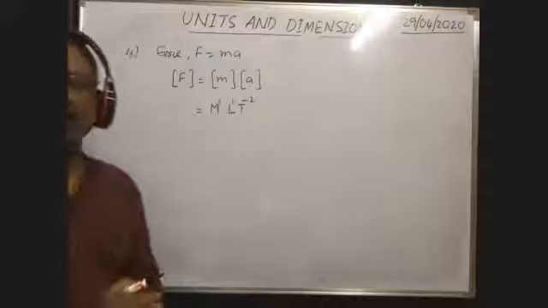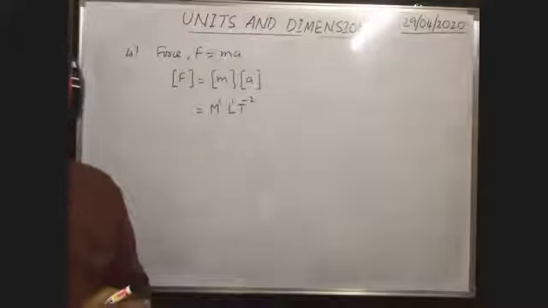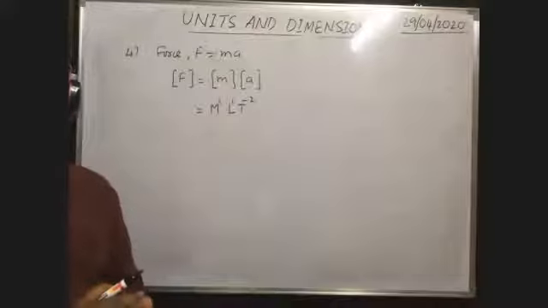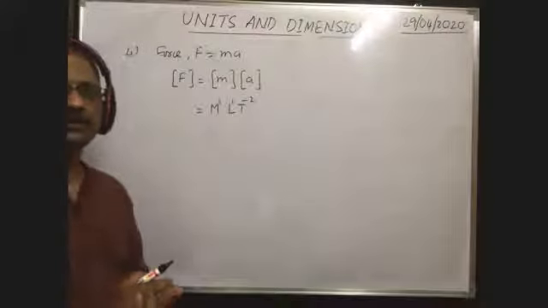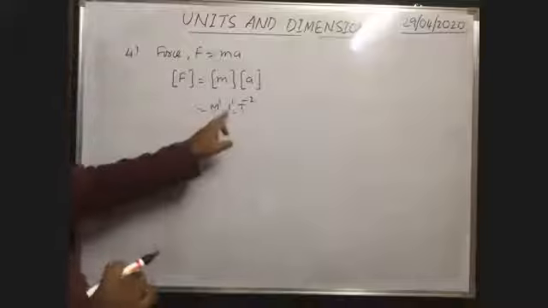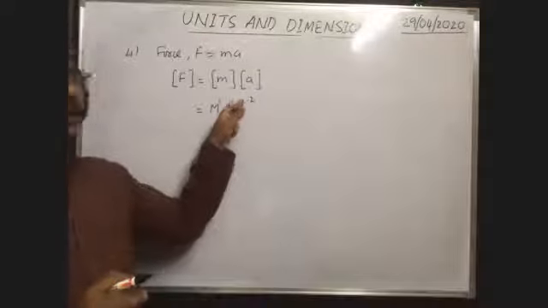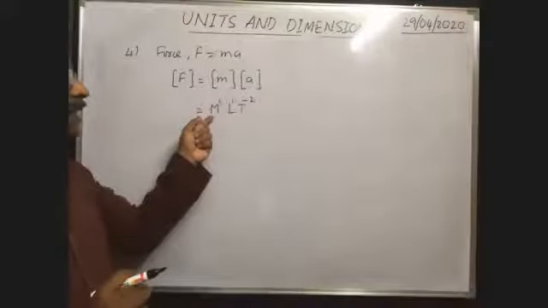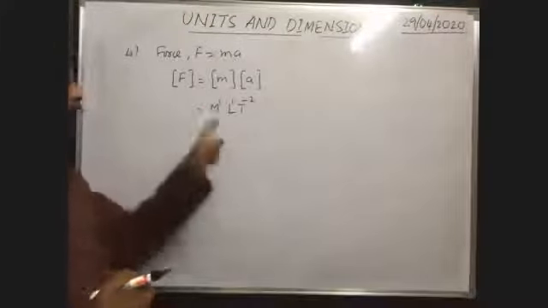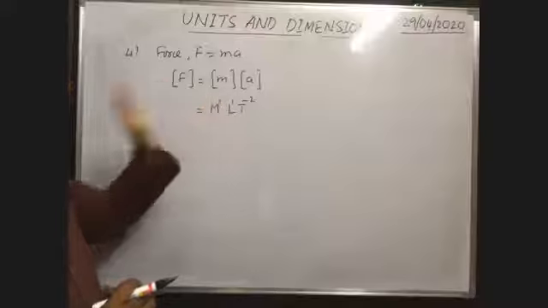What is the dimension of length in force? 1. Dimension of time in force: minus 2. Dimension of mass in force means this power. Okay.